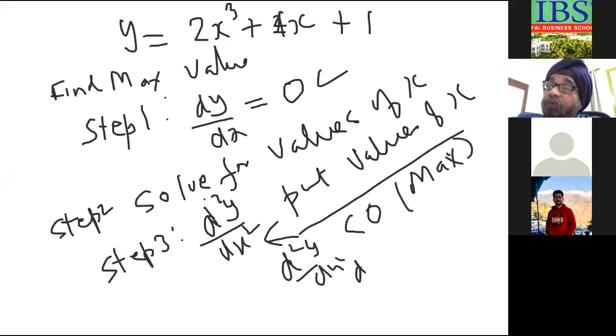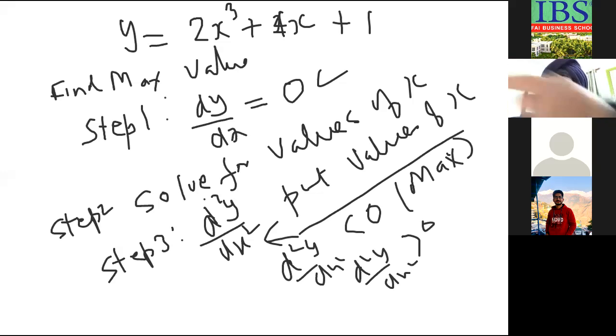If d2y by dx square is greater than 0 at any value of x, then at that value the function has its minimum value. This is the procedure. Note it down, and then I'm going to take a problem.